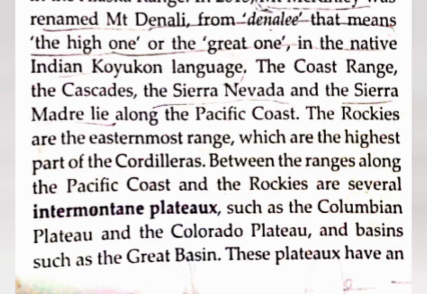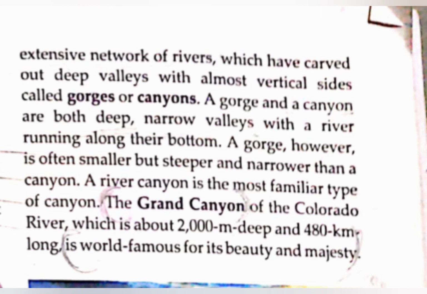The next important point is that the Rockies are the easternmost range and the highest part of the Cordillera. Between the coastal ranges on the Pacific side and the Rockies, there are several intermountain plateaus. What are intermountain plateaus? Plateaus which are surrounded by mountains on all sides. Such plateaus are the Columbian Plateau, the Colorado Plateau, and the Great Basin also. All these plateaus have a big network of rivers which have made deep valleys with vertical sides. They are known as gorges or canyons.